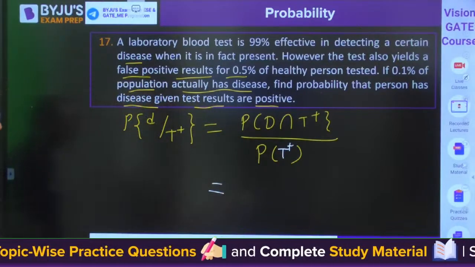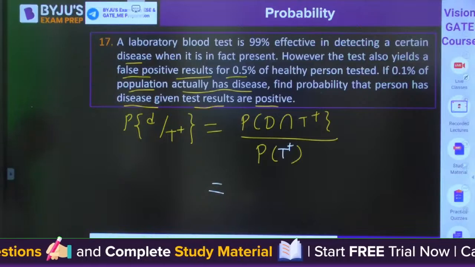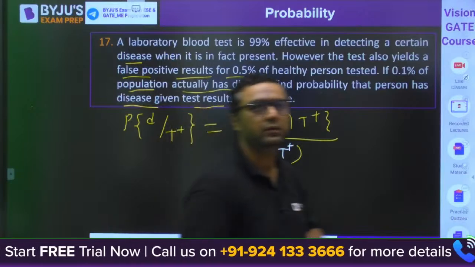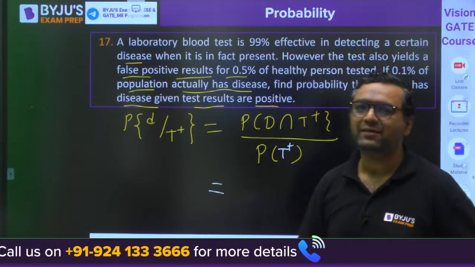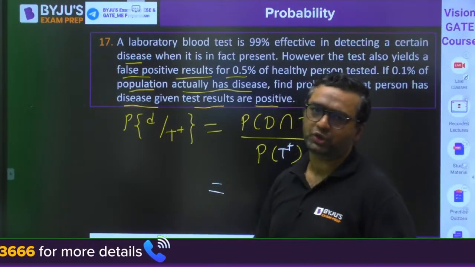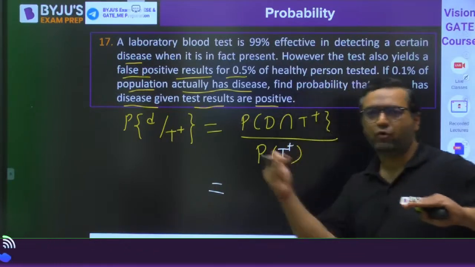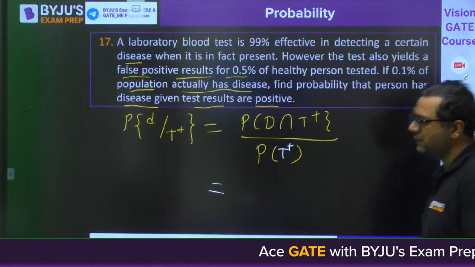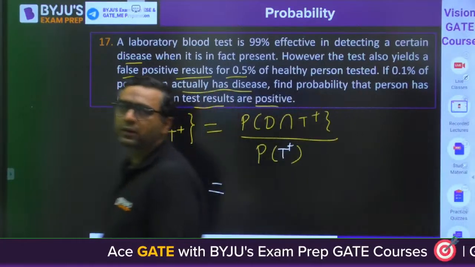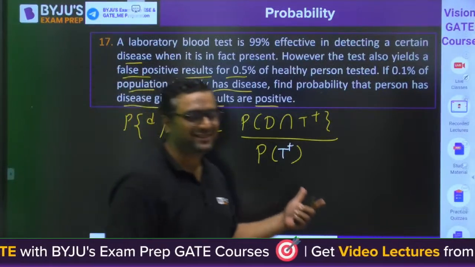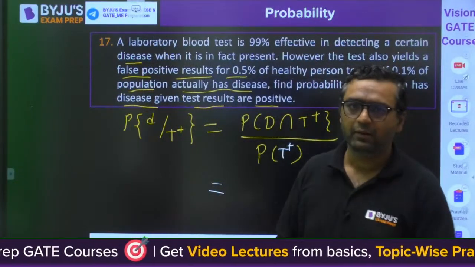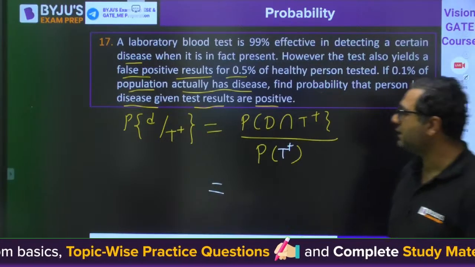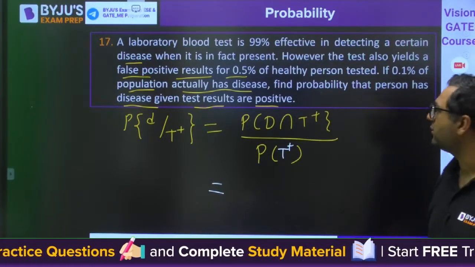Solve it. This time I am not solving it, I am asking the answer from you guys. Similar hai, because last time we were unable to solve these Bayes theorem questions. We solved for before that, but these 5 questions were left. Similar question it is. It is from NCERT actually, 12th class, because these types of questions are coming in GATE directly from that. So tell me the answer.